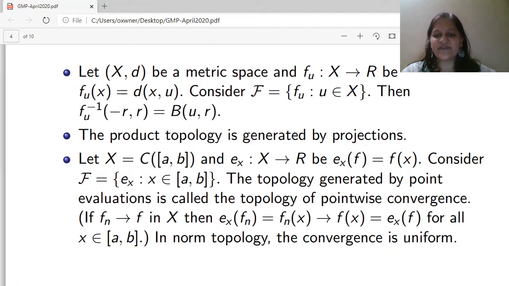So in this case, the weak topology generated by point evaluations is the topology of pointwise convergence, because if f_n converges to f, then E_x(f_n) converges to E_x(f) for all x, and that means f_n(x) converges to f(x). So in this topology, the convergence is pointwise. Now already we know that C[a,b] is a norm space, but in the norm topology, the convergence is uniform. That means these two topologies are different on C[a,b].